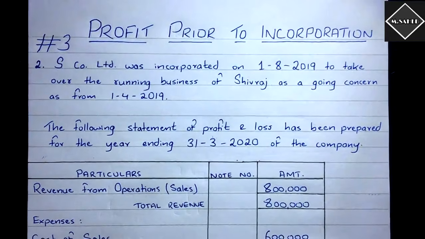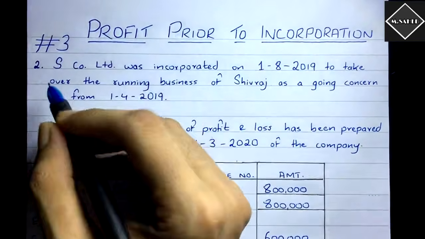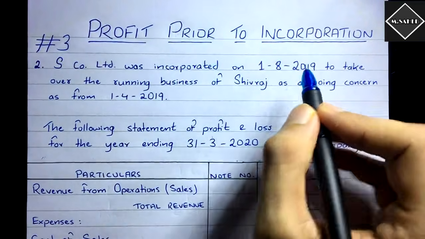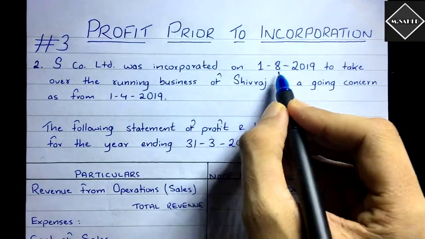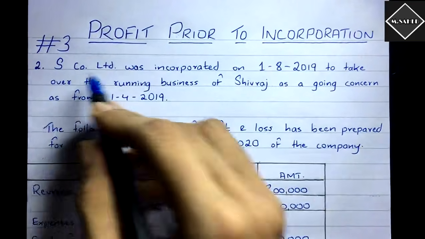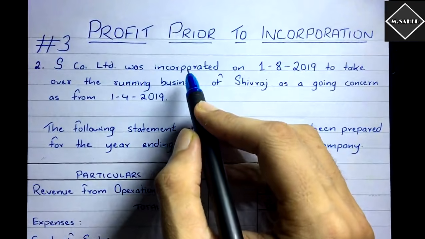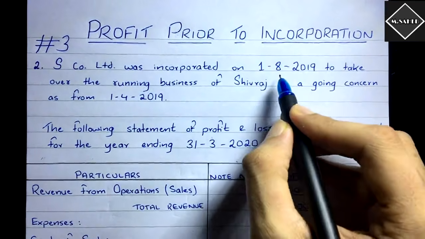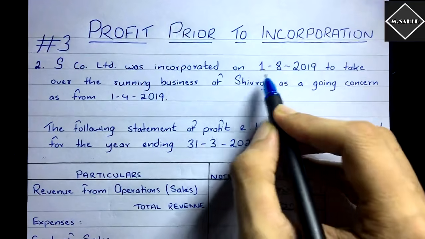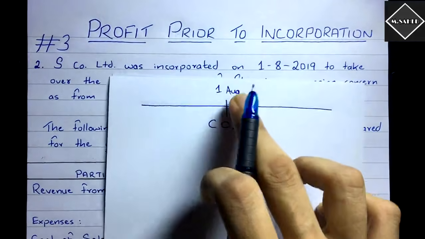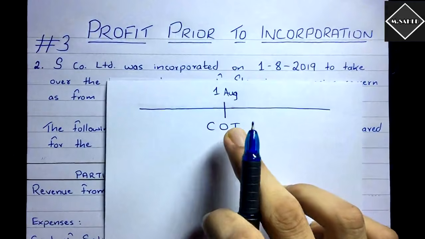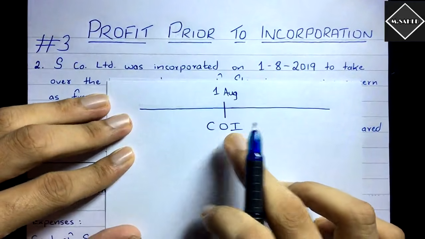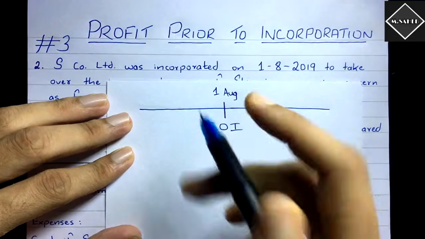Now let's analyze this question. Here we have been given that S Company Limited was incorporated on 1/8/2019. So on 1/8/2019 this company, S Company, has come into legal existence. Why? Because this company got the certificate of incorporation on 1st August, and it got registered under the Indian Companies Act 2013. So this is what is meant by incorporated.